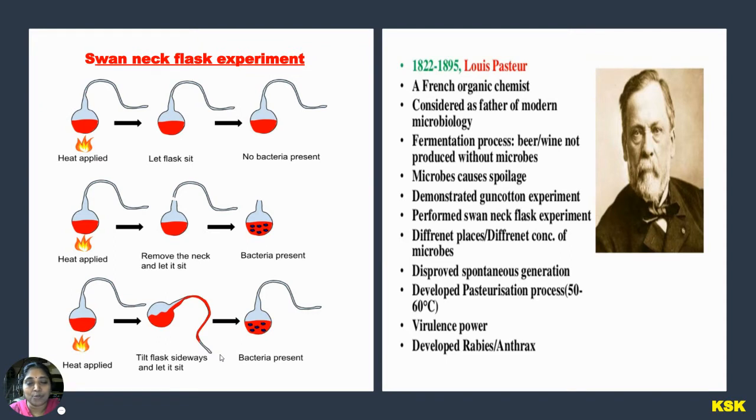Therefore, the exposure of this medium to the air is more compared to the first experiment. In the first experiment, there is no contact of air with the culture medium because of the long neck. Here the swan neck is also there, but the medium comes out nearer to the tip of the flask. Therefore, as the flask is tilted sideways and left to set, the bacteria will grow.